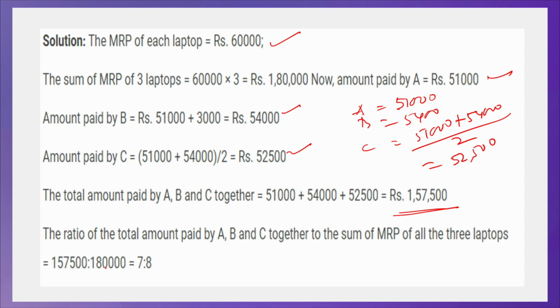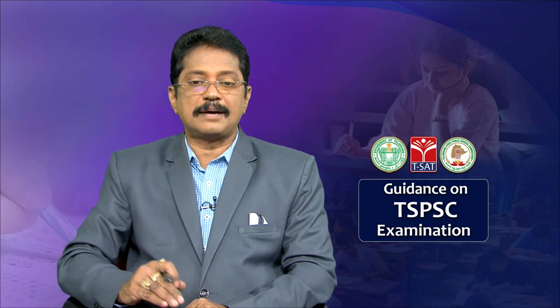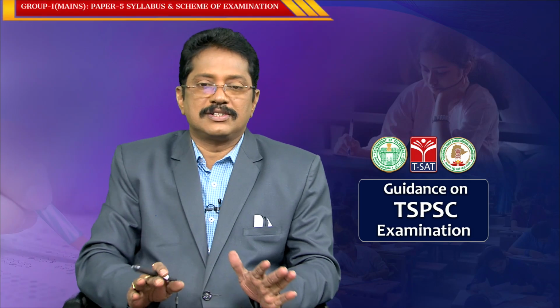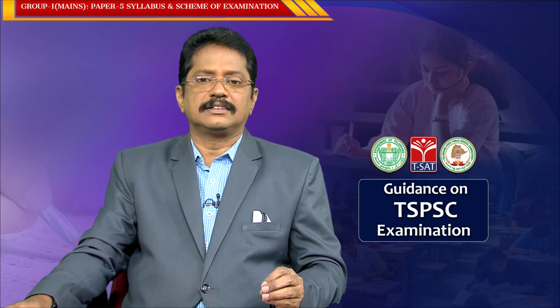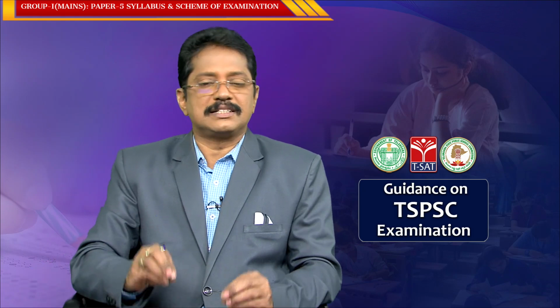So, 1,57,500 to 1,80,000, simply we can say it is 7:8. So, the ratio between the amount paid by A, B, C and the total MRP of the 3 laptops is 7:8. See how simple. Definitely data interpretation is a very simple concept, and problem solving is also very simple.